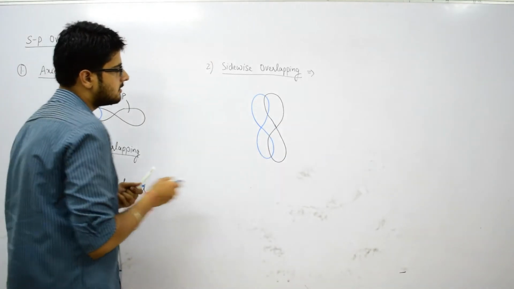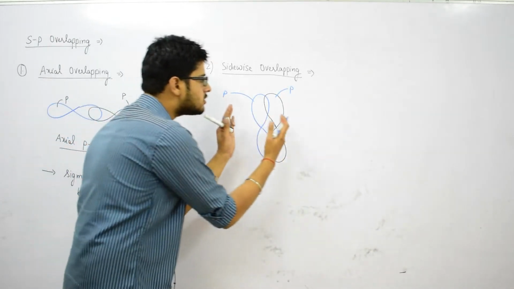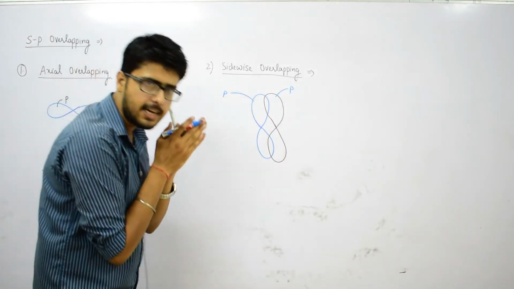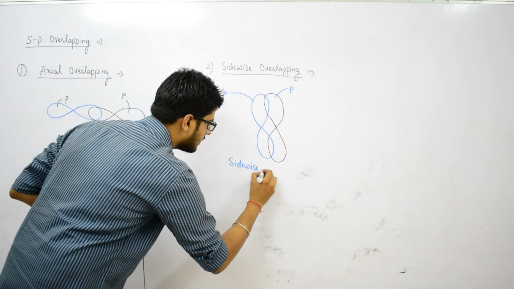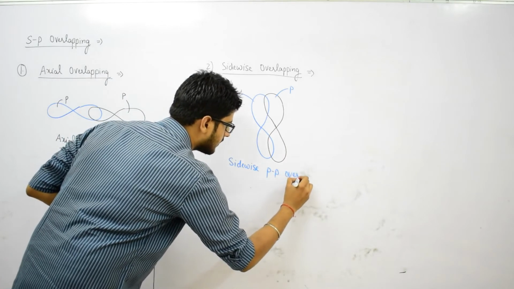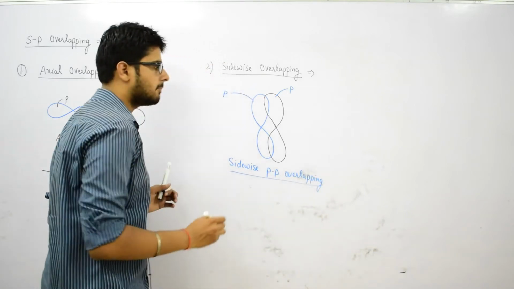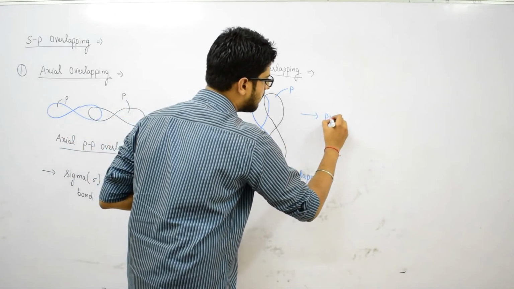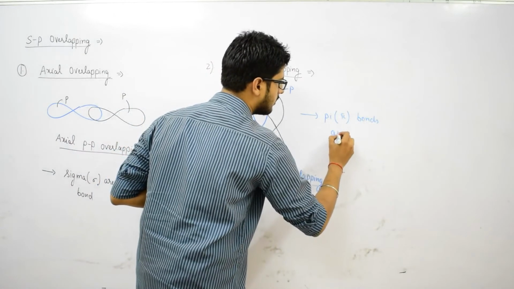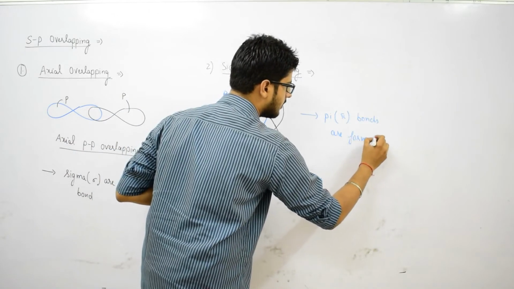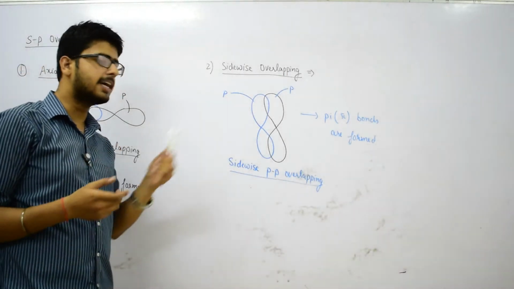Since this is our first p orbital and this is our second p orbital, and because the two p orbitals are overlapping sidewise to each other, it is called sidewise PP overlapping. And as a result of sidewise PP overlapping, always pi bonds are formed. Pi bonds are formed as a result of pi overlapping or sidewise overlapping.